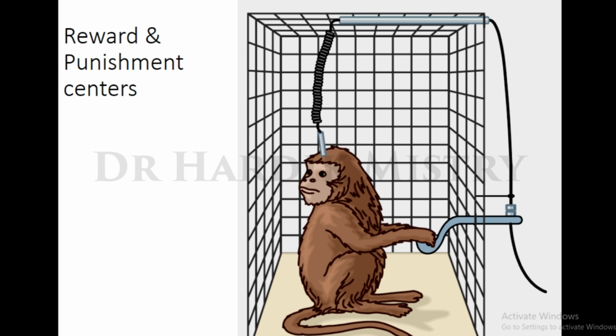It gives so much pain to its body, so it's a type of punishment. So the monkey will not press the handle again and again, or may never press the handle. So it's a punishment type of behavior, and these reward and punishment centers are located exclusively inside the hypothalamus.